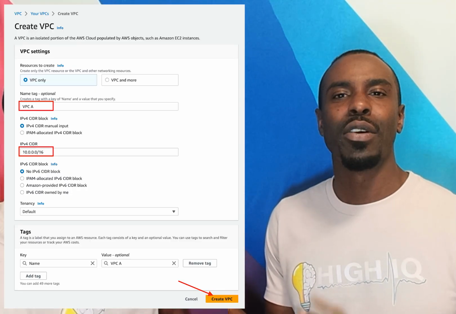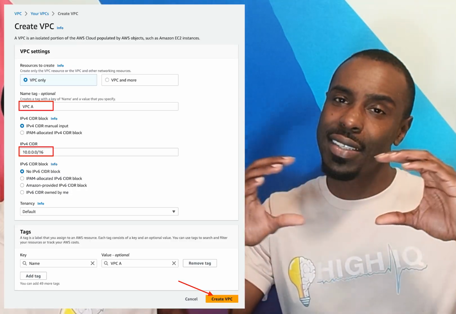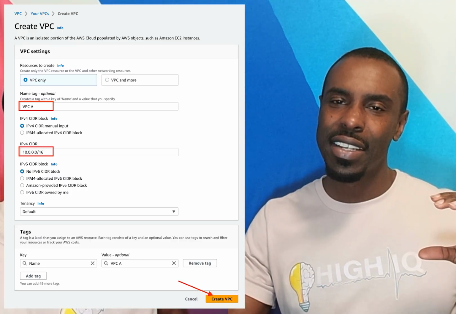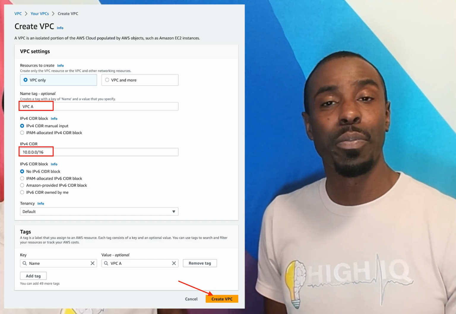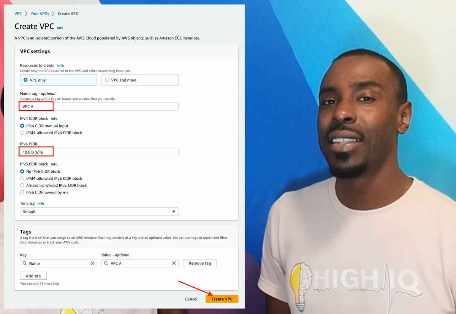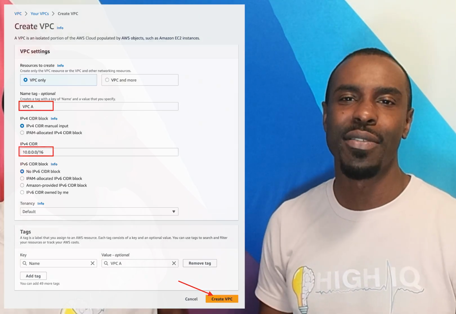That's right, there are a range of IP addresses we call a CIDR range. And this range of IP addresses will be allocated towards the compute units and the endpoints that you store in your virtual private cloud. But in order to get connected to those AZs or availability zones, don't I need to create subnets? What are subnets?